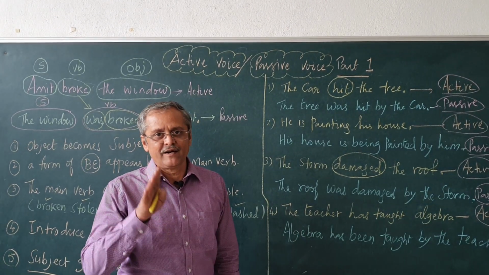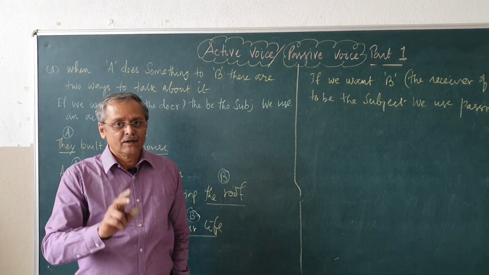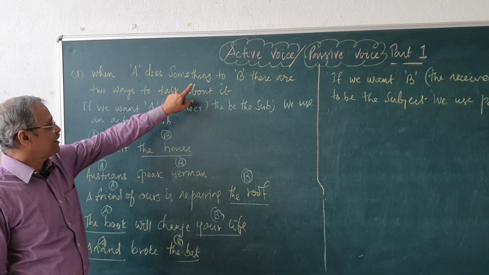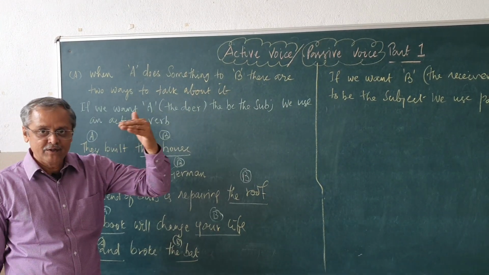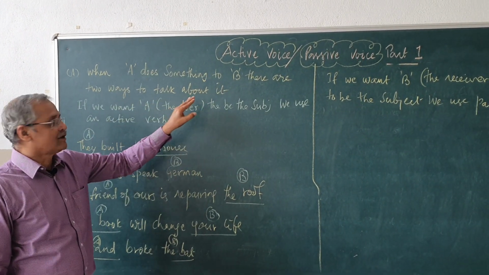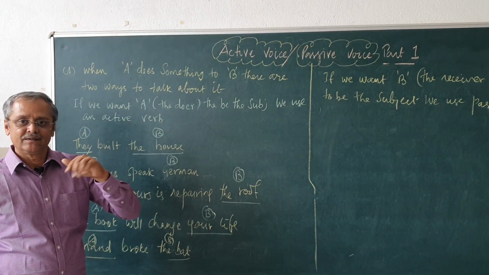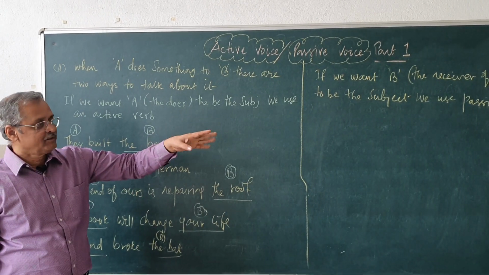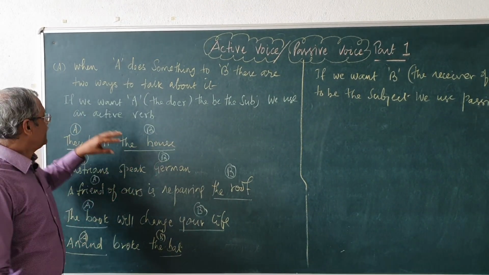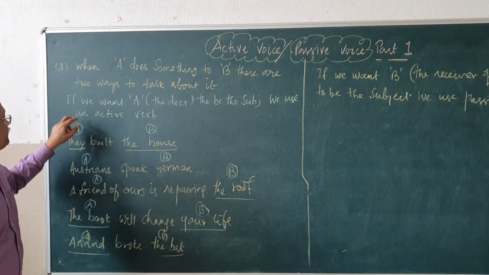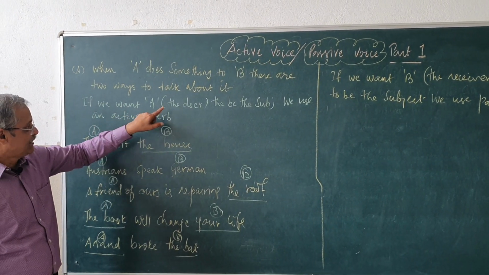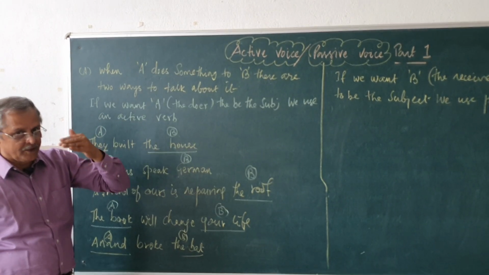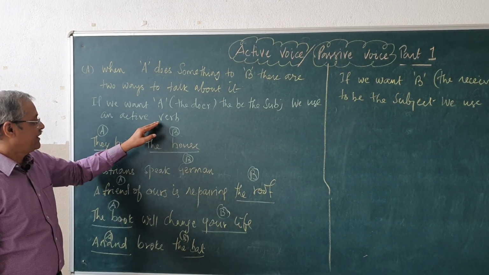We will see some other interpretation now. Okay. Now, let us see another interpretation of it. See, when A does something to B, there are two ways to talk about it. One way is the active verb, another way is the passive verb. Where do we use the active verb? If we want A, the doer, to be the subject, we use an active verb.